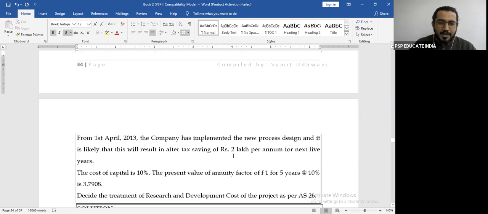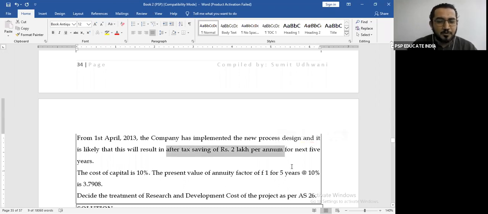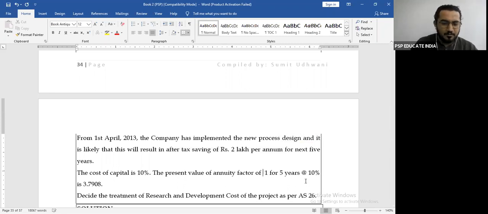Okay, what to do next, pay attention. From 1st April, the company has implemented the new process design, and it is likely that it will result in, important, underline, after tax savings of 2 lakh rupees per annum for the next 5 years. The cost of capital is 10%. The present value of annuity factor of rupee 1 for 5 years at 10% is 3.7908. What to do: decide the treatment of research and development cost as per accounting standard 26.